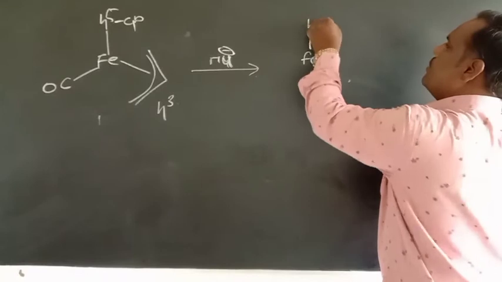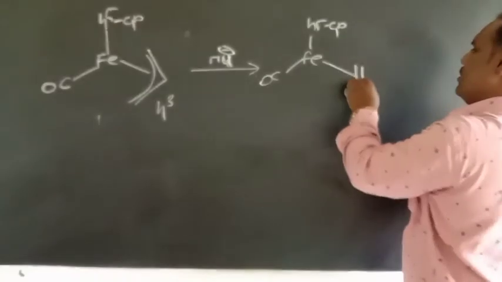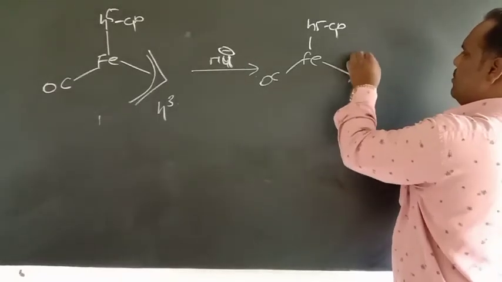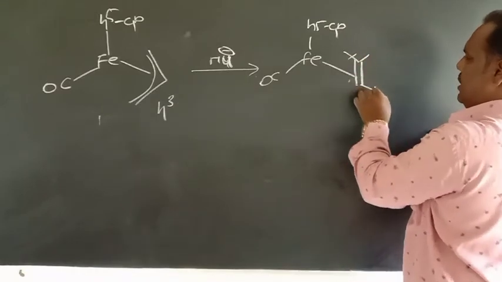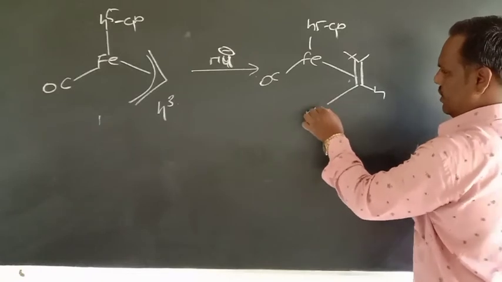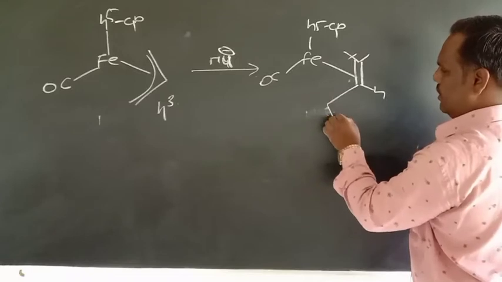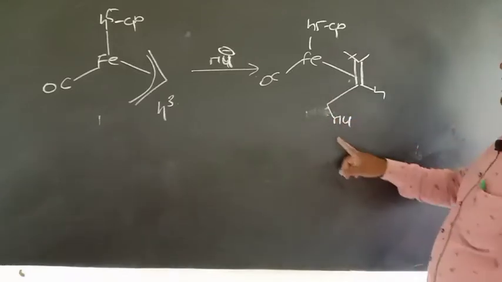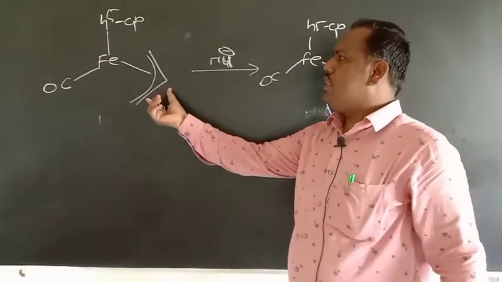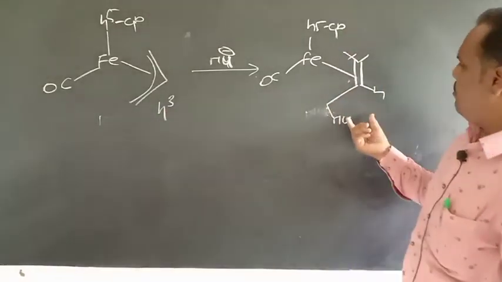That is eta 5 Cp, here CO, here both carbon atoms are attached to the metal atom, and on the third carbon a nucleophile is attacked. So this is the example here. An acyclic pauline is preferred for nucleophilic attack. In this case the hapticity is 3, but in this case the hapticity is 2.